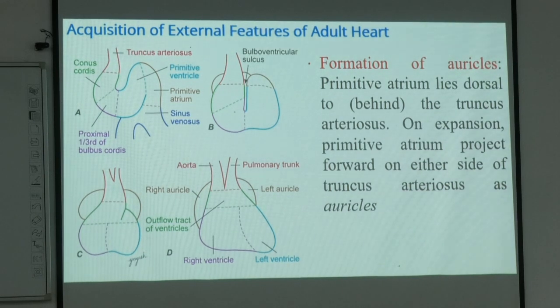In the next phase we are going to make septations between the ventricles, between the atria, and between the aorta and the pulmonary trunk. So we are going to split this two chamber system into a four chamber system.